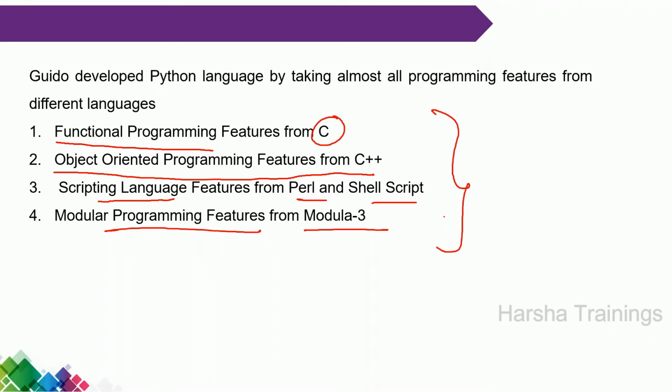By understanding this one, what is the thing? Python is the programming language which contains the complete features of C language, C++, Perl, shell scripts, Modula-3. Almost 3 to 4 languages are clubbed together to make a single programming language. All the benefits provided by these 5 programming languages are supported by only a single programming language, Python. That is the main point. That is the reason Python becomes the most popular language nowadays.